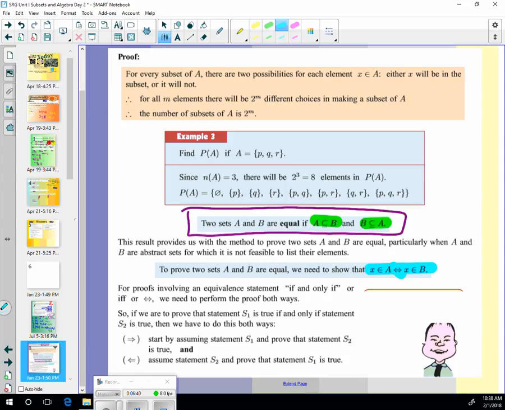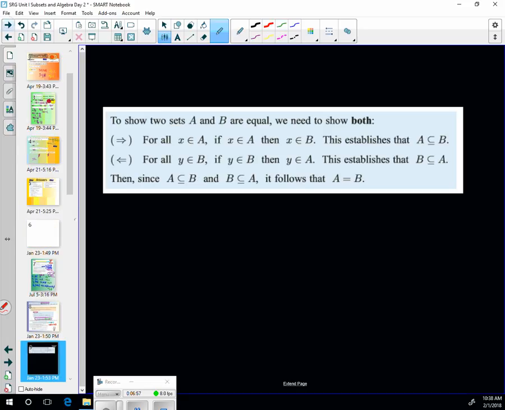Yeah, so you've got to do this two ways. You do it this way, if X is an element of A, then X is an element of B. Or if X is an element of B, then X is an element of A. A little tricky, but not too bad. And here you can see the arrows going those two different ways. Here is the proof for that.